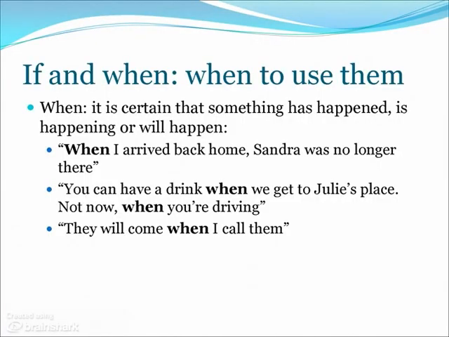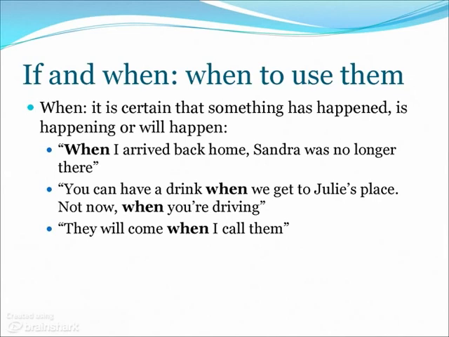You use when if you want to describe something that is certain, that has happened, is happening, or will happen. If you look at the examples, you will see exactly this case. When I arrived back home, Sandra was no longer there. Somewhere in the past, you have arrived home, and at that moment you notice that Sandra was no longer there.